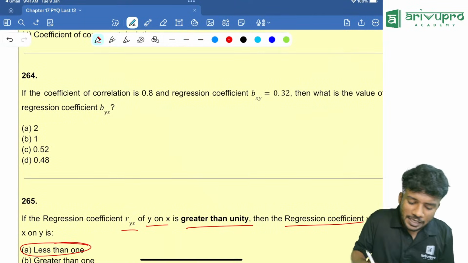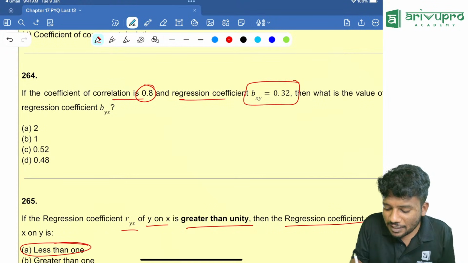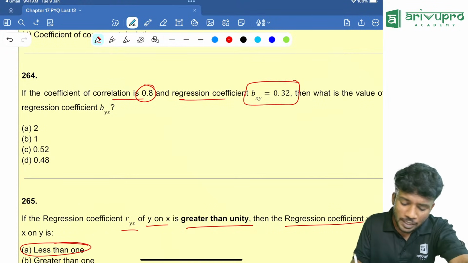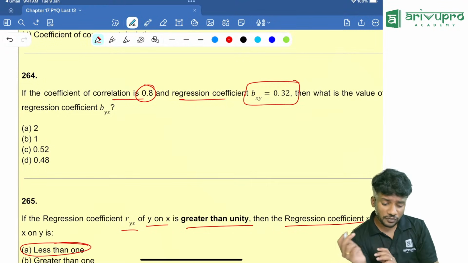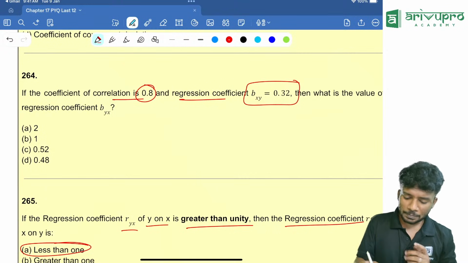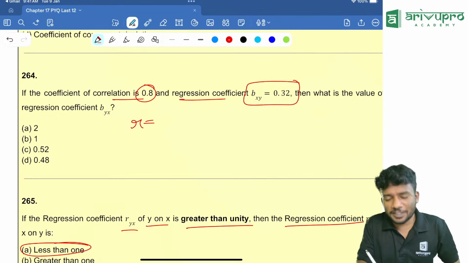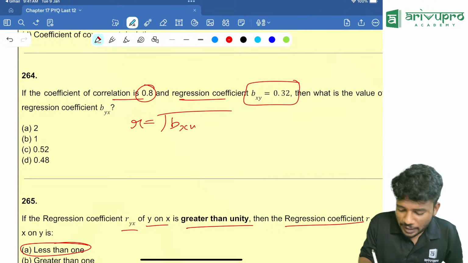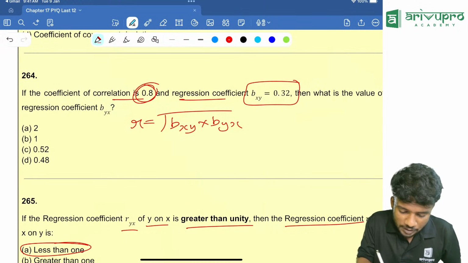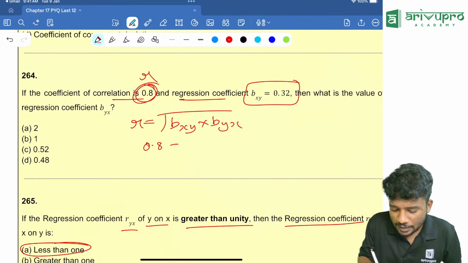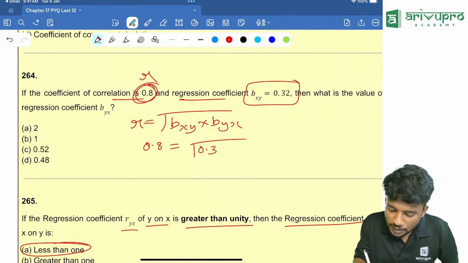Next question, people. If the coefficient of correlation is 0.8 and the regression coefficient bxy is 0.32, then what is the value of the regression coefficient byx? People, how can you find it? Very easy. We know only one formula. R is equal to what? The root of bxy into byx. Correlation coefficient R is equal to 0.8, which is equal to the root of bxy, which is 0.32, into byx.